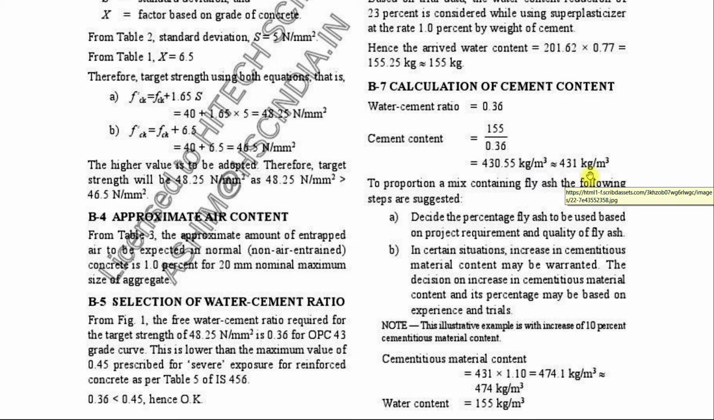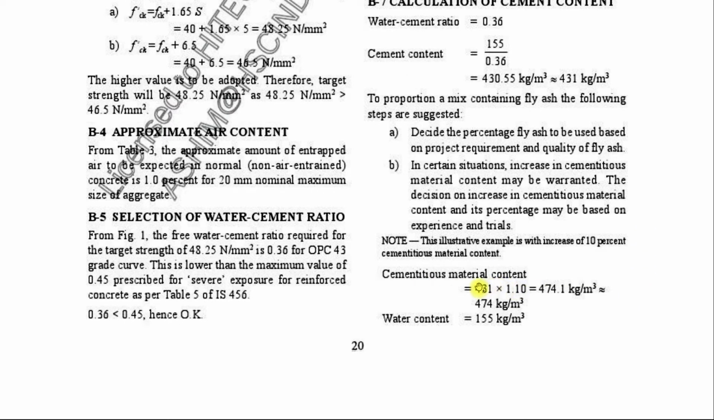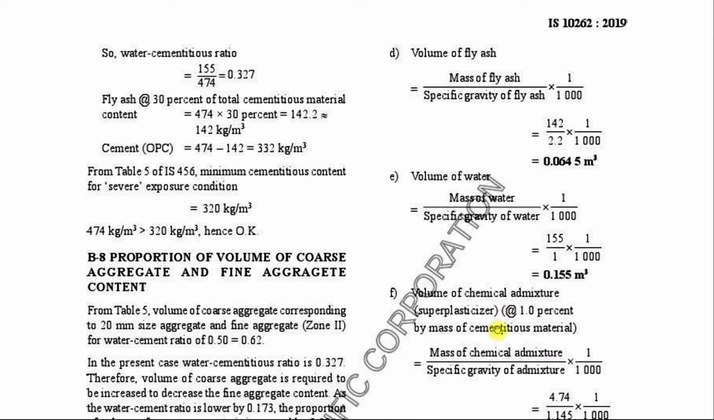In this case, we will be using fly ash as a part replacement of OPC. So this cementitious material content can be increased by 10% on the basis of experience and trials. So the cementitious material content will be 474 kg per meter cube. It is increased, and the water content is assumed as 155 kg per meter cube. So the water cement ratio is 0.327, and the fly ash we will assume as 30%. So cement OPC will be the increased cementitious material content minus fly ash content. This is the cement content.